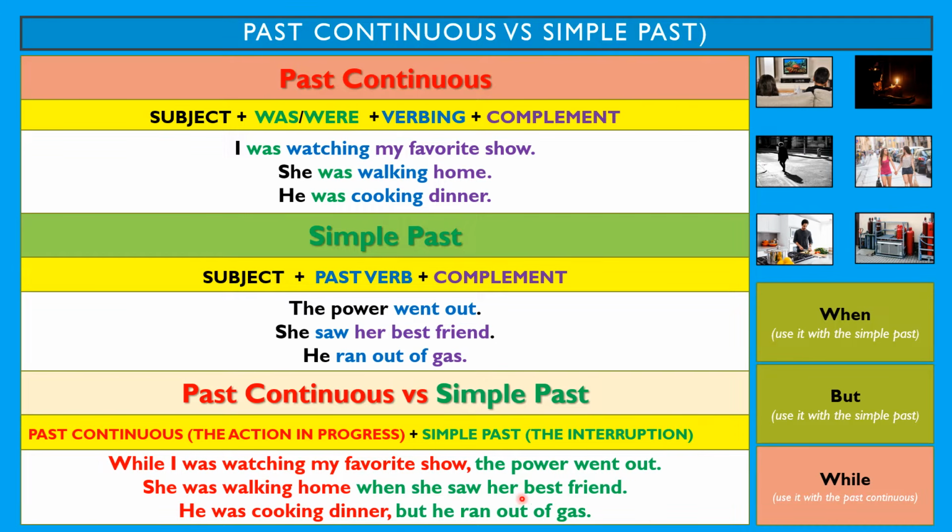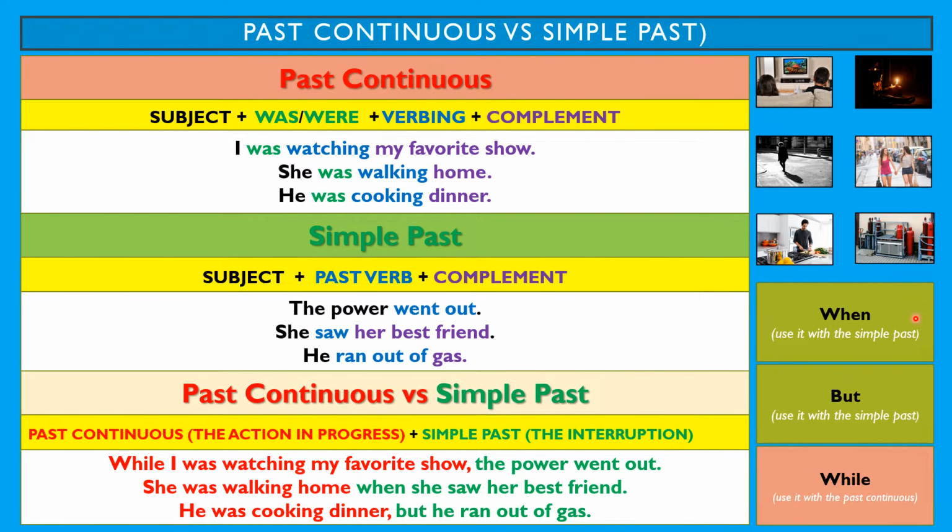As you can see here in these examples, in the first one, this person was watching his favorite show, but he couldn't continue because the power went out. This was the interruption of this activity. The second one, she was walking home when she saw her best friend. So she was on her way home, but she stopped because she saw her friend. And the last one, he was cooking dinner, but he ran out of gas. This man was cooking, but he had to stop because he ran out of gas.